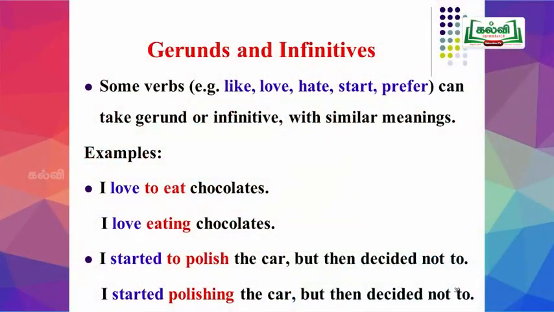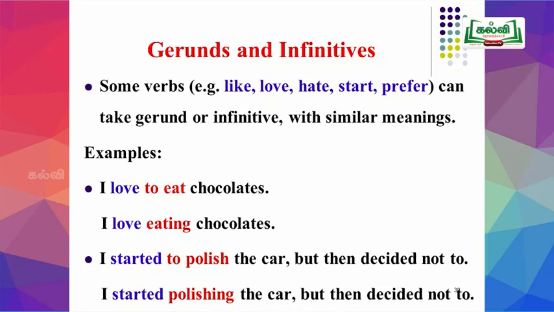Not for all the verbs we can take gerund and infinitive with similar meanings. Now we are going to see the examples. I love to eat chocolates. Here, what is the infinitive? To eat. It comes after the verb love.